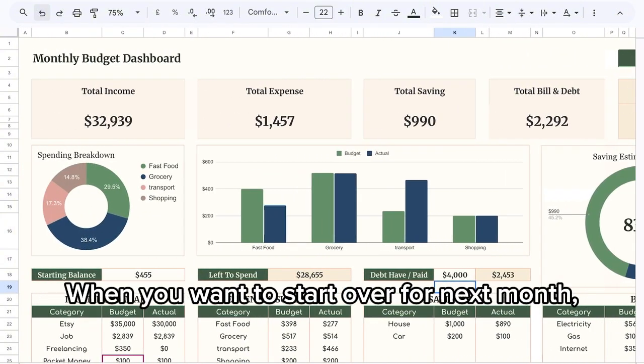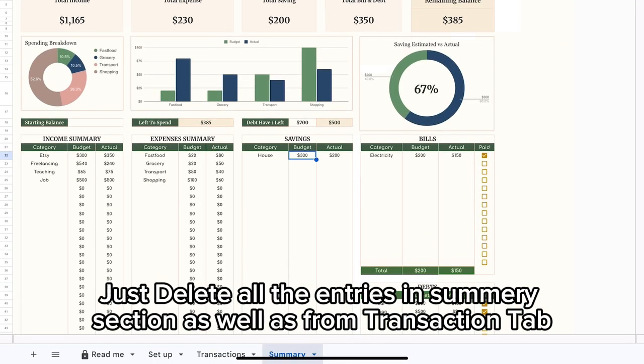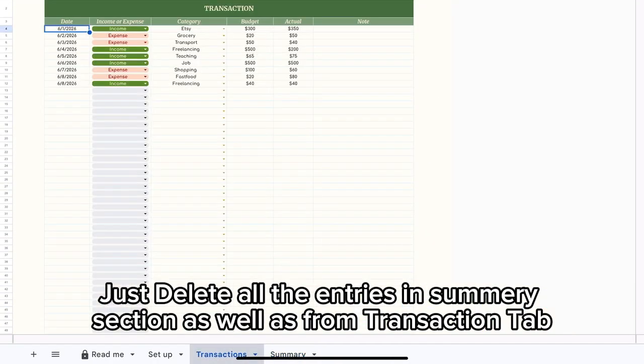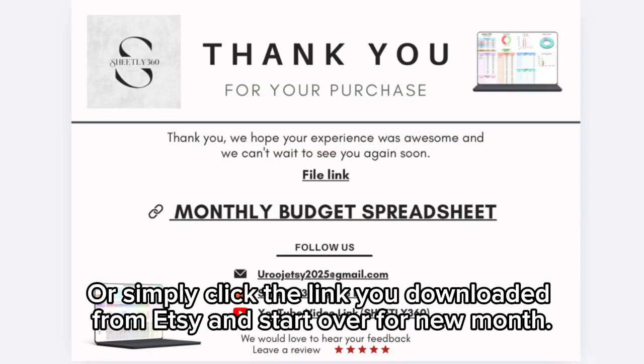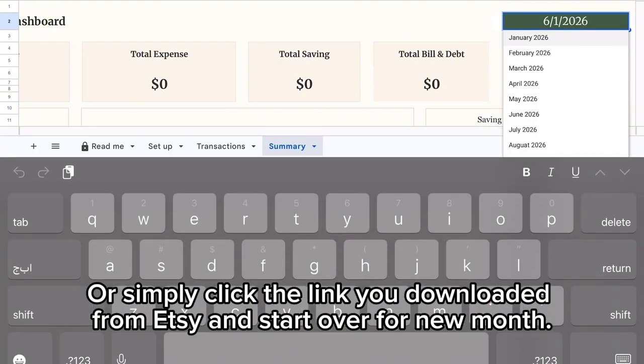When you want to start over for next month, just delete all the entries in the Summary section as well as from the Transactions tab, and you are good to go. Or simply click the link you downloaded from Etsy and start over for a new month.